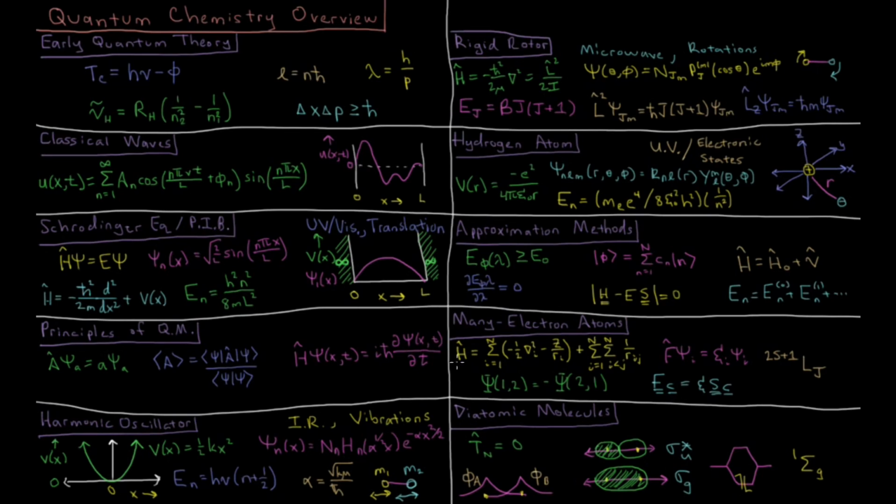So using these methods, we can then look at atoms with many electrons. The Hamiltonian for an atom is going to be, for every single electron, kinetic energy, and it's going to be attracted to the nucleus, depending on what the charge of the nucleus is. And every pair of electrons is going to repel each other through the Coulomb force as well. This is the real difficulty in electronic structure theory, the fact that you cannot solve for this part of our Hamiltonian exactly, because this is not separable. We can't use separation of variables to solve it as we would for things like a 3D particle in a box or a 3D harmonic oscillator.